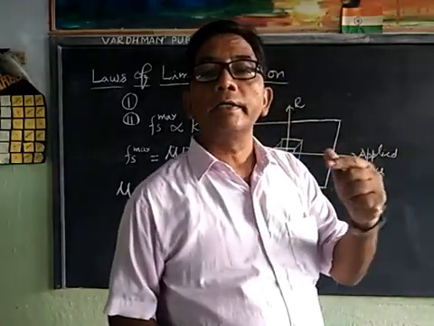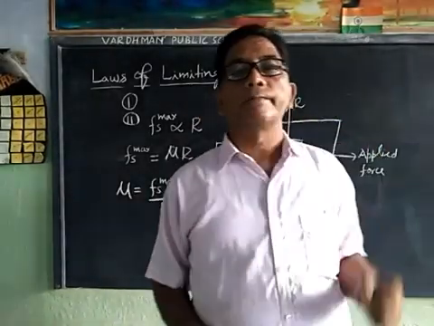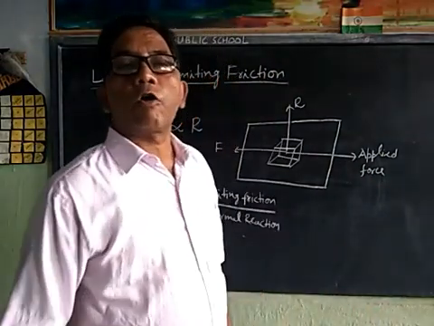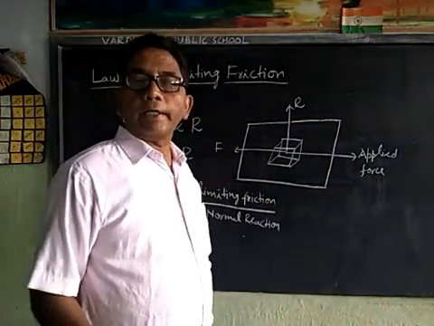Now kinetic friction is smaller than limiting friction. Similarly, we can write the coefficient of kinetic friction.